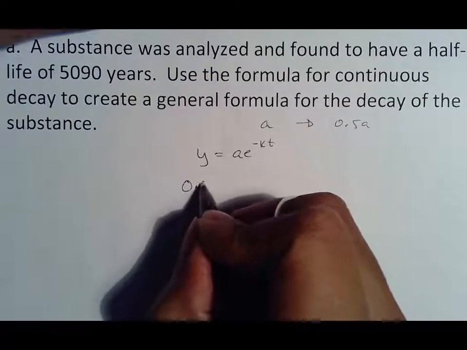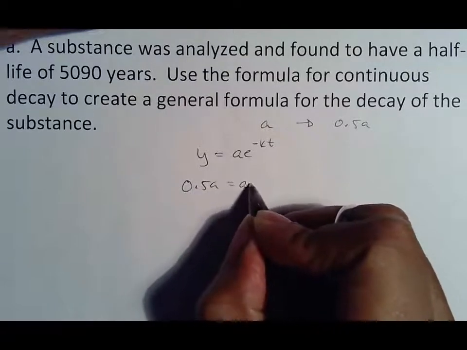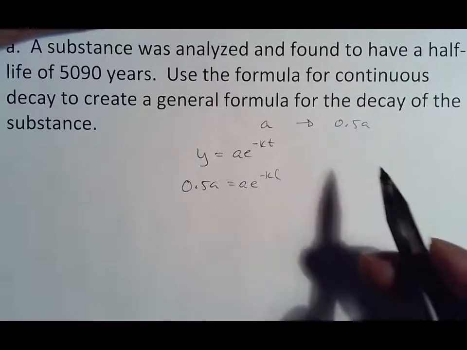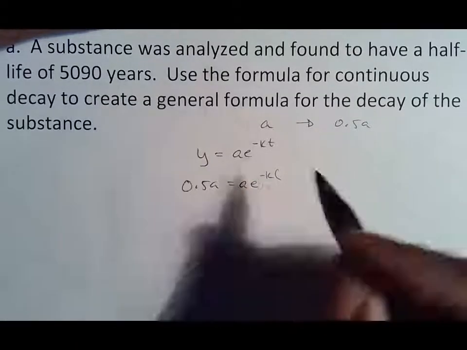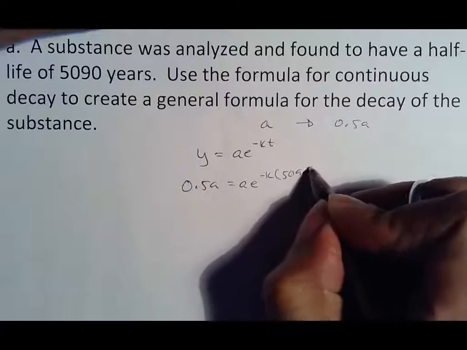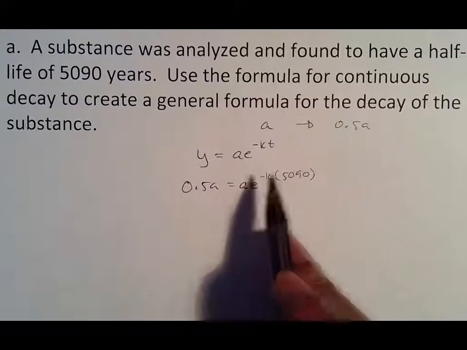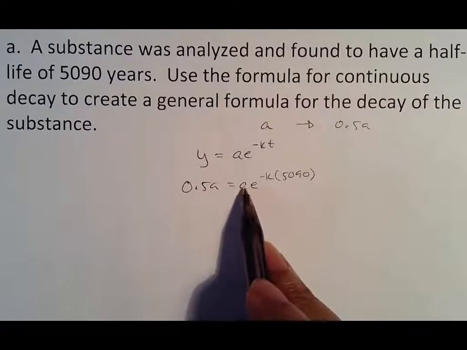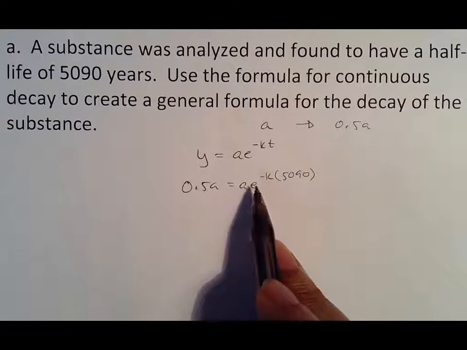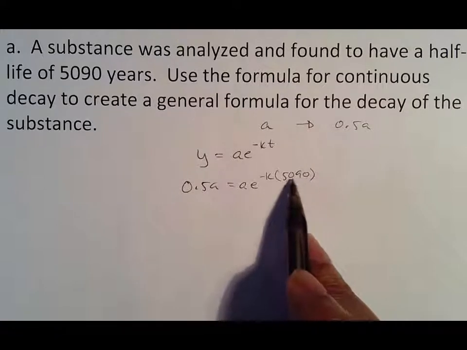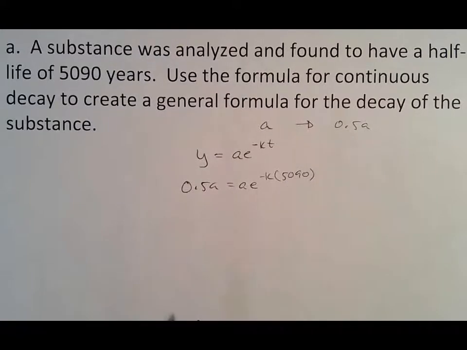So this is going to be 0.5A equals Ae^(-kt), and t in this case is going to be the time that it takes, which is 5,090. All right, so again, make sure you remember this is your half-life. This is your starting amount, which we don't know because we don't know what it started off with. Natural log, we're looking for k in the end, and 5090 is the number of years it takes for it to get to half-life.